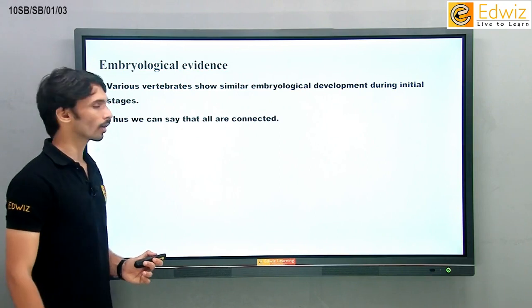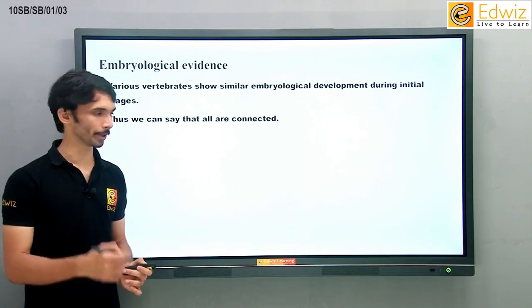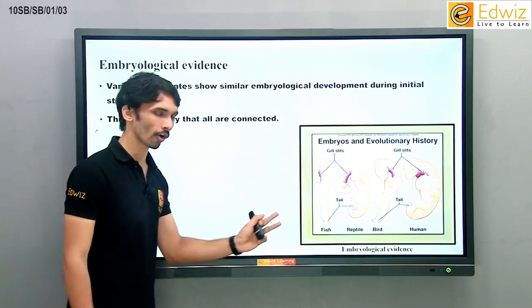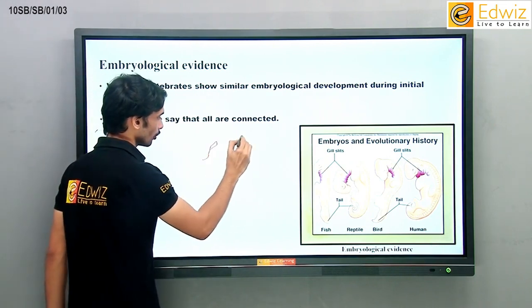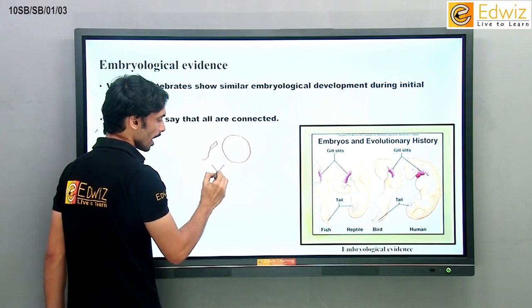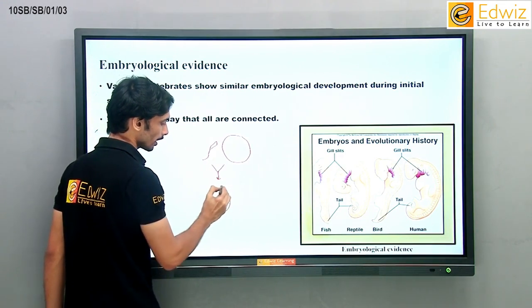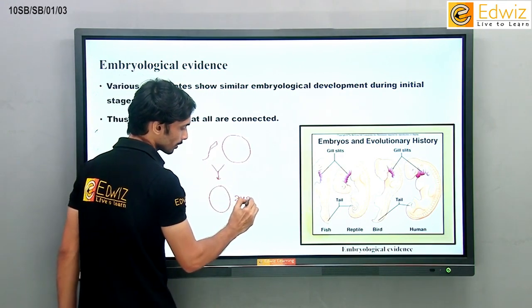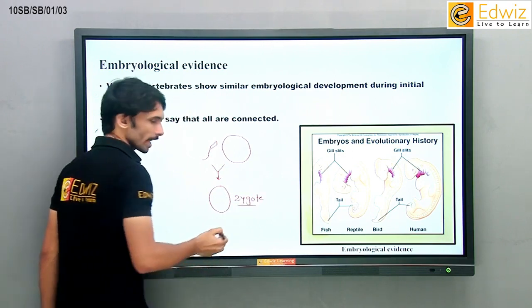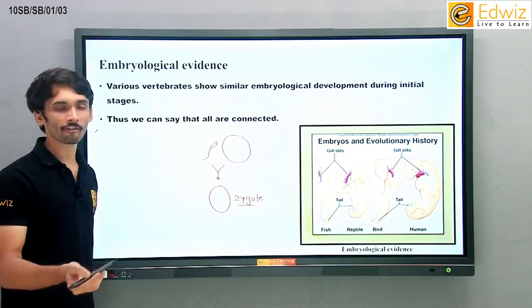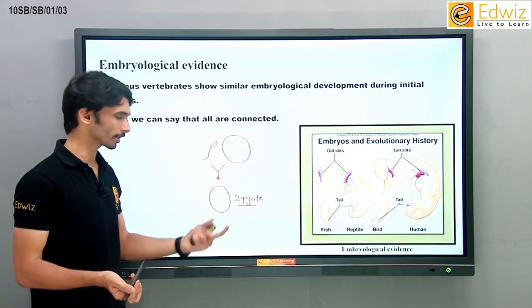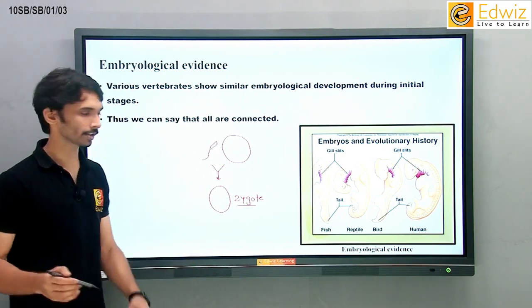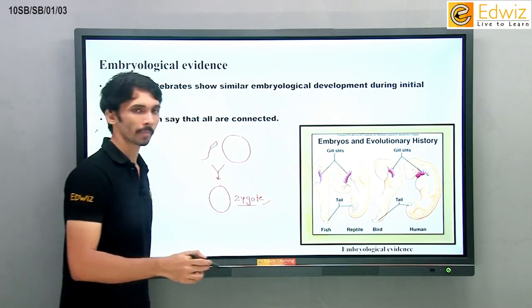Let us move towards the next one called as embryological evidence. Embryo. You can see here the embryo of all the animals, but firstly we know that a sperm will always fuse with the ovum, and both of them will give rise to another cell called as zygote. This zygote is a baby of any animal. Okay, zygote of birds, zygote of lizards, zygote of cats, zygote of dogs, zygote of even humans. So हम लोग भी सब लोग एक zygote थे, और उसके बाद mothers के अंदर हम लोग zygote थे, and finally we were born as a complete human.